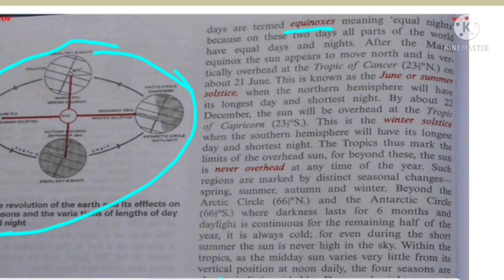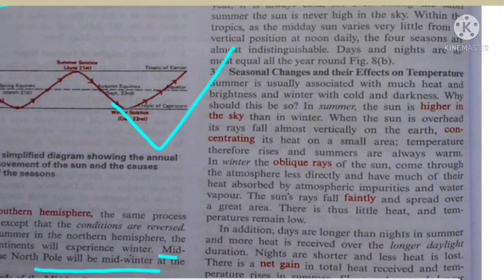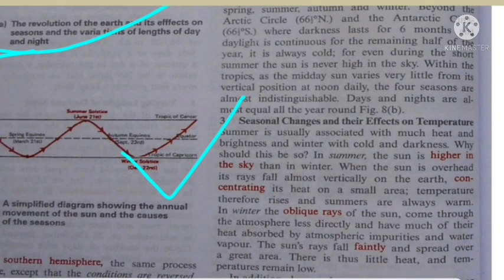After the March equinox, the sun appears to move north and is vertically overhead at the Tropic of Cancer, 23.5 degrees north, on about 21 June. So it is called the June or summer solstice. In the southern hemisphere the date is 22 December, on which the sun is overhead at the Tropic of Capricorn, and that is called the winter solstice. You will just read it from your book once.